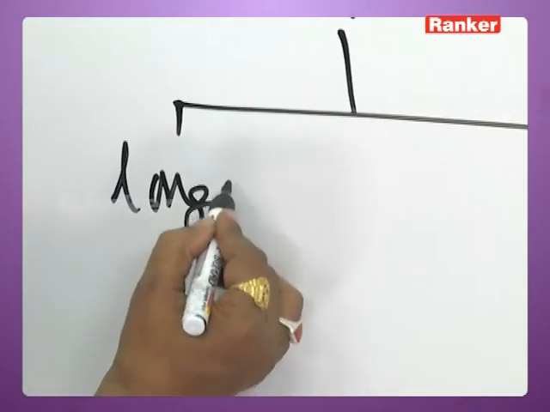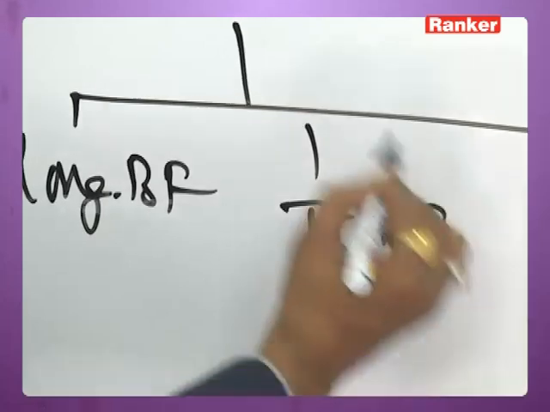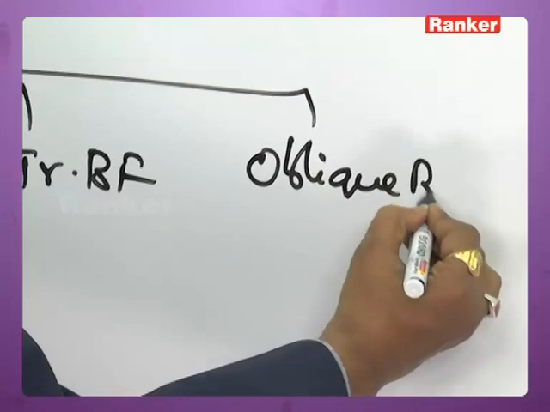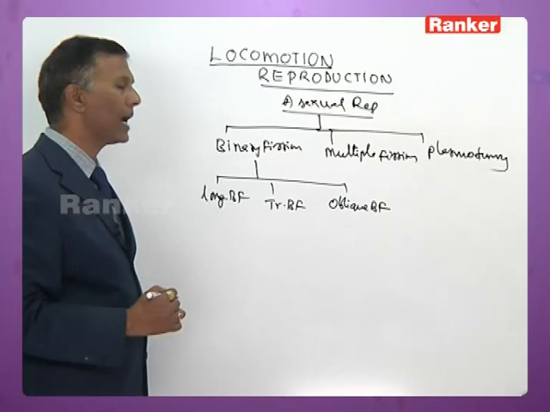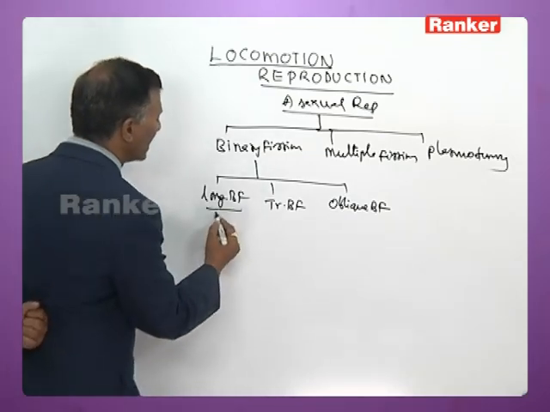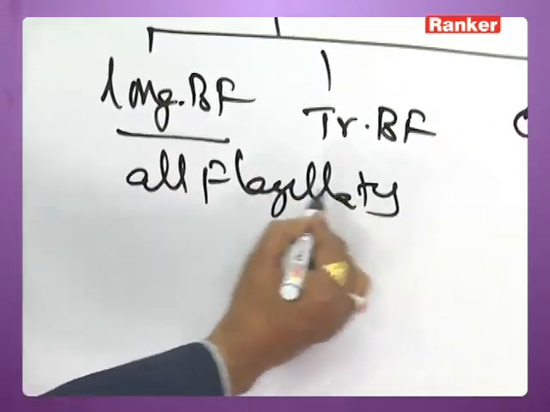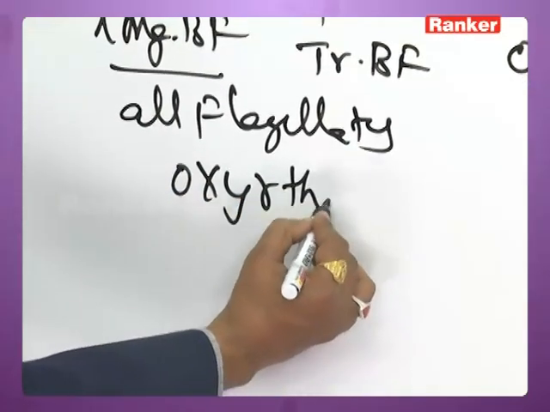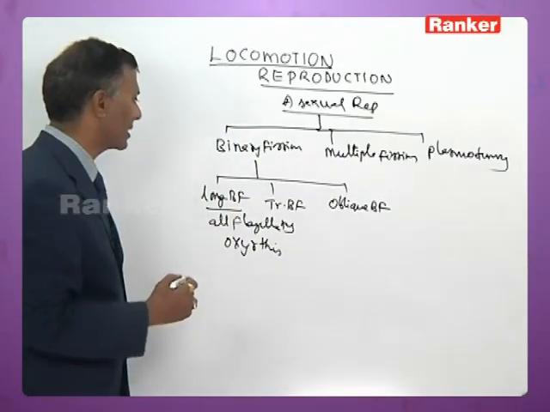Longitudinal binary fission, transverse binary fission, and oblique binary fission. Longitudinal binary fission takes place in all flagellates except Oxyrhis. There is a flagellate called Oxyrhis that reproduces by transverse binary fission.